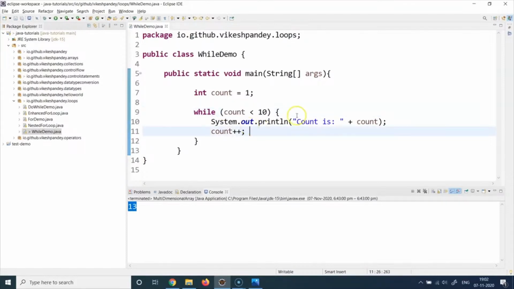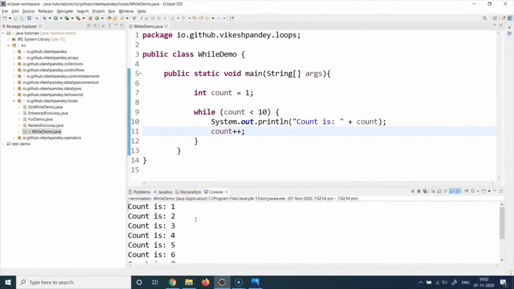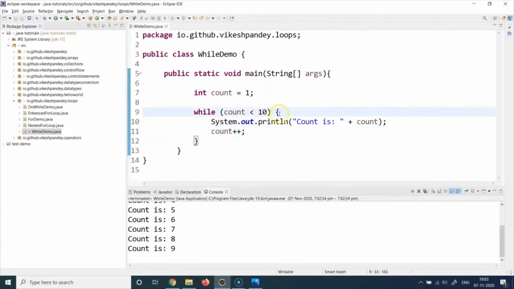Always remember that. So if we run this program now, let's observe the output. So we can see here this particular statement is printed for 1, 2, 3, 4, 5, 6, 7, 8, 9, and that's it. After 9, the moment the count plus plus resulted in the count value becoming 10, it checked that condition and then it just came out of the loop because 10 is not less than 10 and the condition became false. So always do something inside your code block which results in at least one scenario where this condition becomes false. And that is how you can use the while loop.